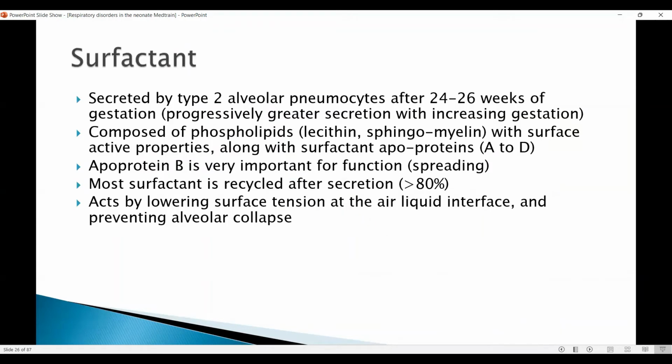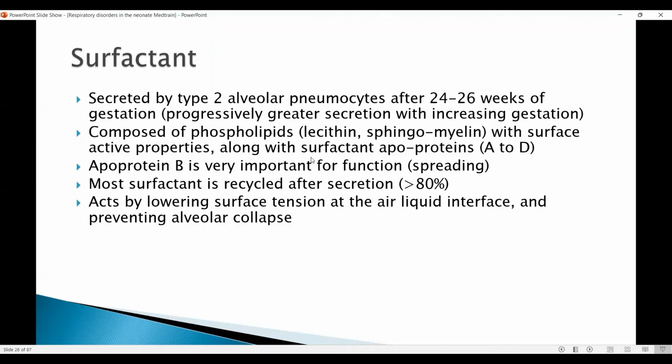Surfactant is a chemical which is a combination of protein and lipids. It's secreted by the type 2 alveolar pneumocytes. As we discussed, by 24 to 26 weeks of gestation is when it starts getting into the amniotic fluid. There is progressively greater secretion with increasing gestation. It can be compromised in situations like diabetes, where the production of the surfactant is of slightly different quality, and the rate of production is not according to the gestation, it's delayed.